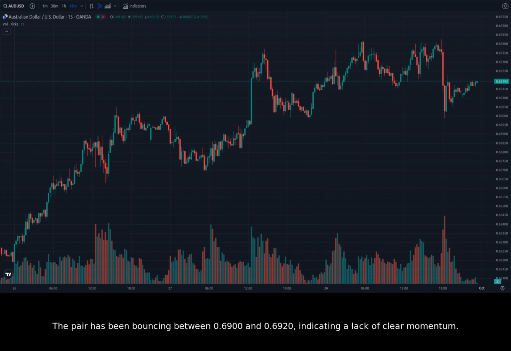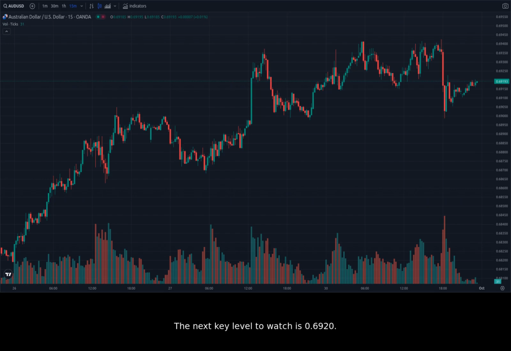The pair has been bouncing between 0.6900 and 0.6920, indicating a lack of clear momentum. The RSI indicator is below 70, suggesting that the AUDUSD is not in overbought territory. However, the bullish trend remains intact. We can see a series of higher lows, which indicates that buyers are stepping in to support the AUDUSD.